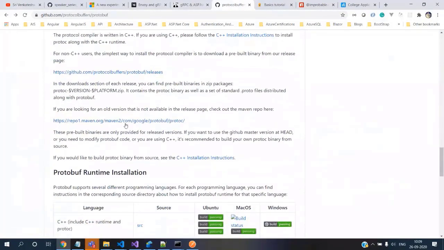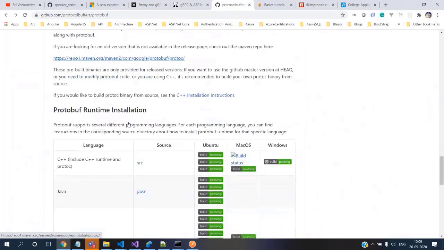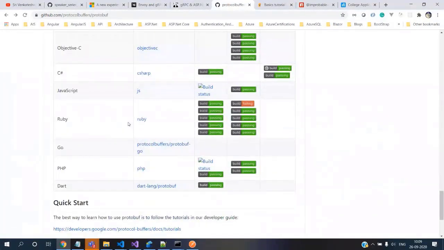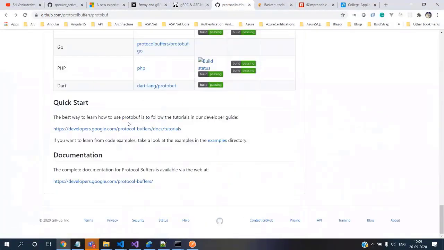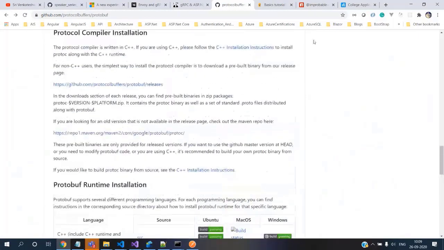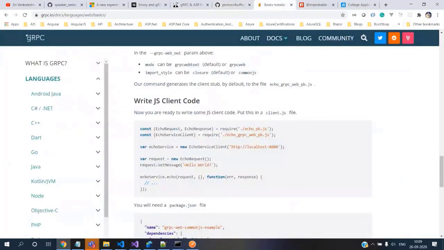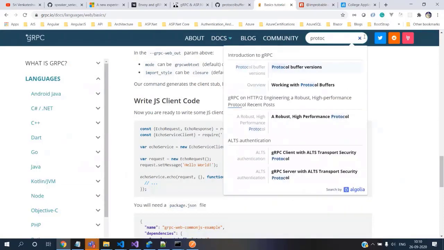What's it? Okay, this guy. I need the documentation of that. This is all protocol buffers. No, we don't need this. Let's search it here. Okay, it's not here.